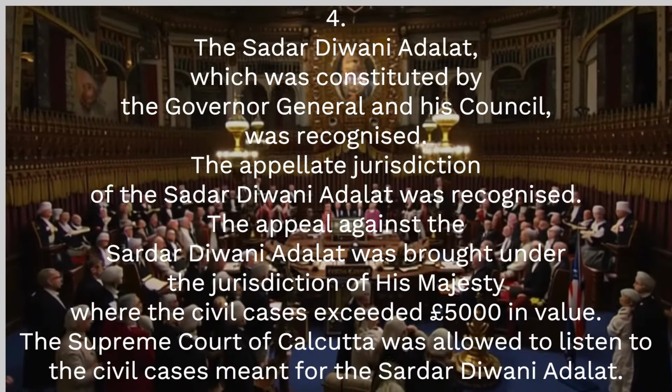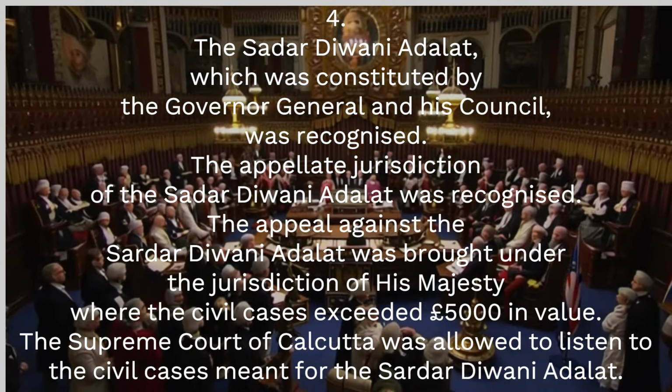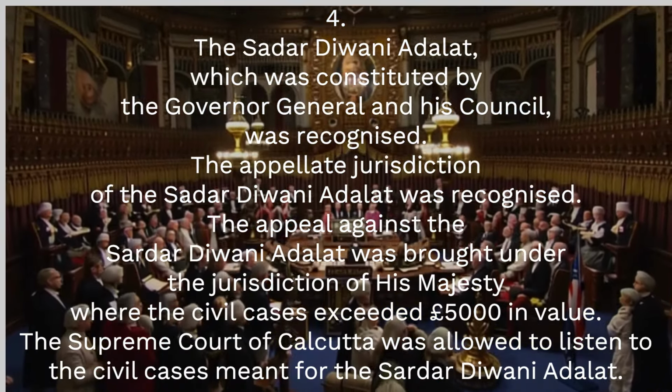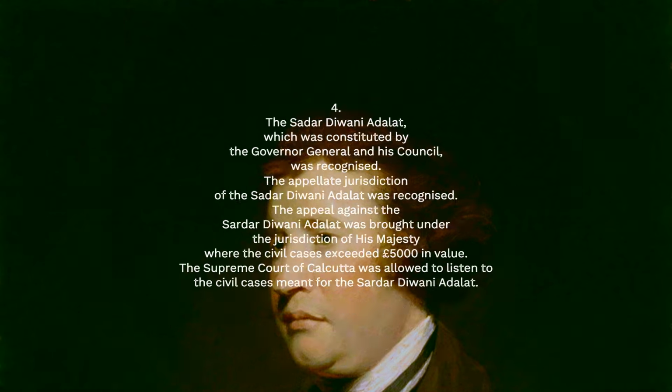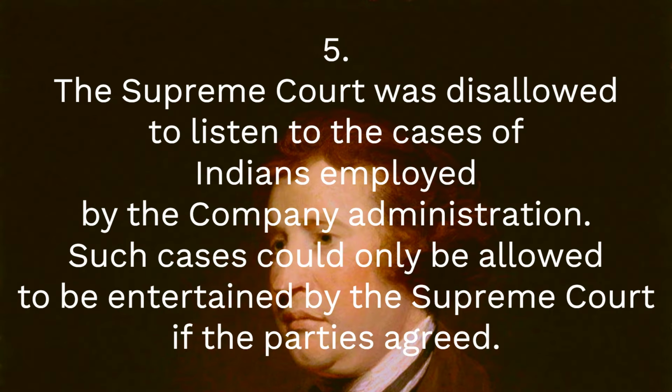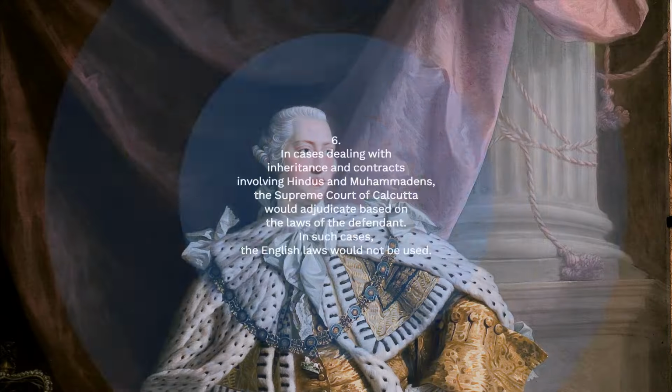4. The Sadar Divani Adalat, which was constituted by the Governor-General and his council, was recognized. The appellate jurisdiction of the Sadar Divani Adalat was recognized. The appeal against the Sadar Divani Adalat was brought under the jurisdiction of His Majesty where the civil cases exceeded £5,000 in value. The Supreme Court of Calcutta was allowed to listen to the civil cases meant for the Sadar Divani Adalat. 5. The Supreme Court was disallowed to listen to the cases of Indians employed by the company administration. Such cases could only be entertained by the Supreme Court if the parties agreed.